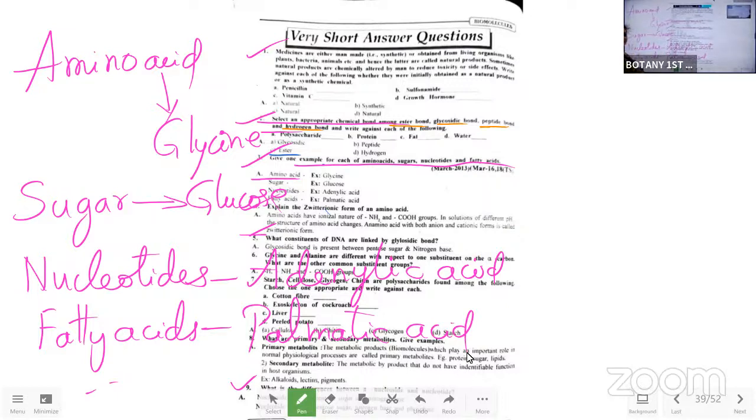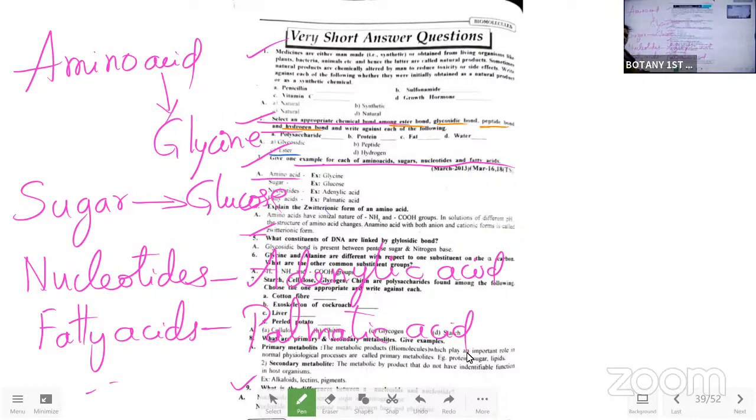That is palmitic acid, which we have in the 10th chapter of biomolecules. Once we learn this type of VSQs, from this at least one question we can easily get in the competitive exam. I can give you the assurance, they will give all these things in the competitive exam.